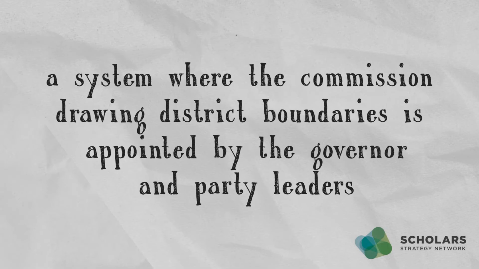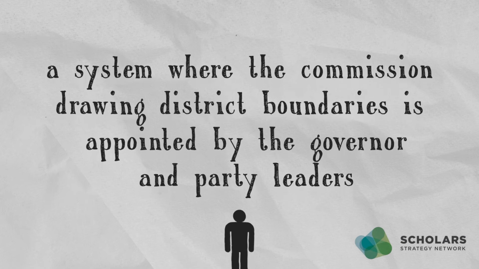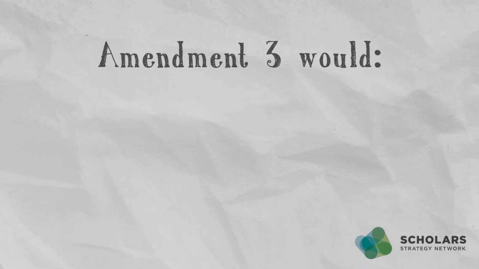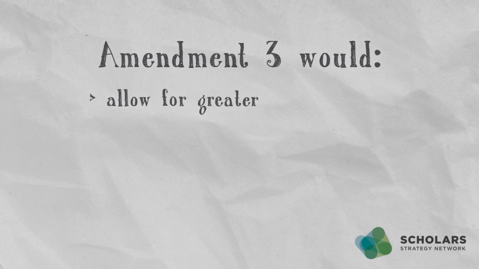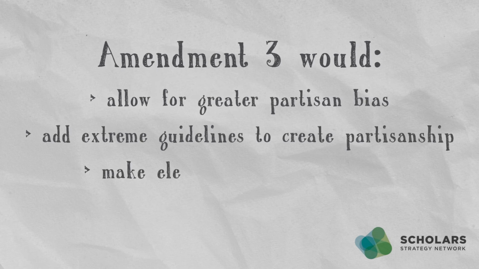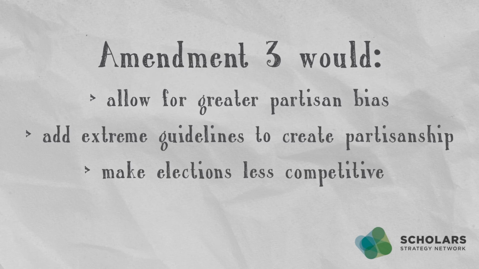Amendment 3 would return to a system where the commission drawing district boundaries is appointed by the governor and party leaders. Thus, allies of top Missouri politicians will be in the room where redistricting happens. With these changes, Amendment 3 would allow for greater partisan bias in drawing district boundaries, adding extreme details and guidelines that make it even more partisan. These added details would also make elections less competitive.